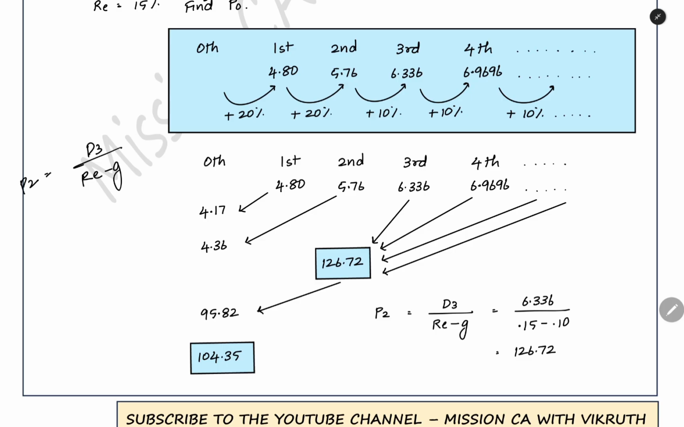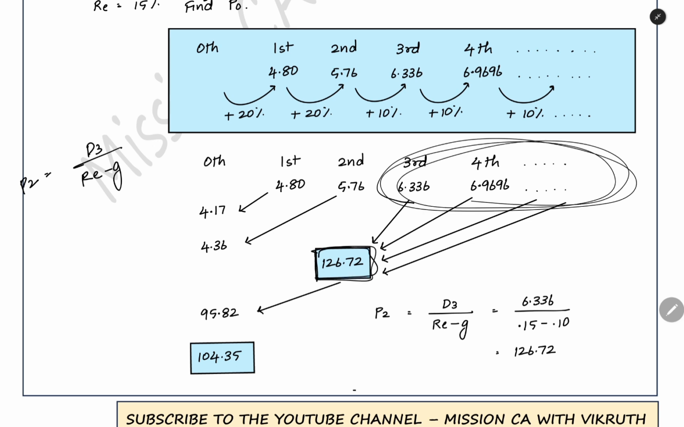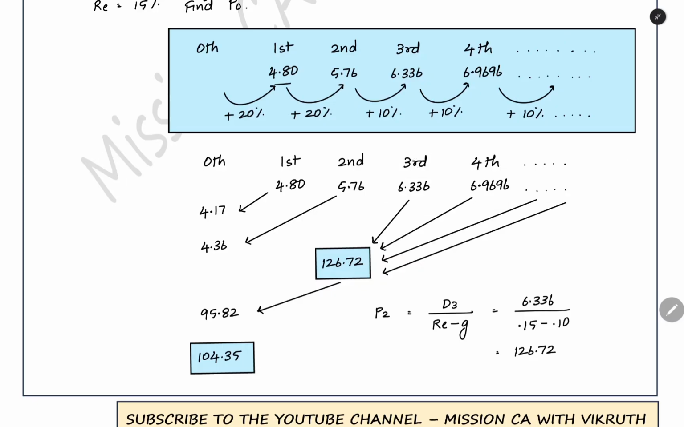P2 you will get. What is P2? Price at the end of second year. So when you discount all this using the required rate of return and the growth rate, you will get the price at the end of second year. Now what you are getting? You are having first year dividend, second year dividend, and second year you are having the price also. These three, when you are discounting to the present value, you will get the total market price, the total present value of the cash flow.